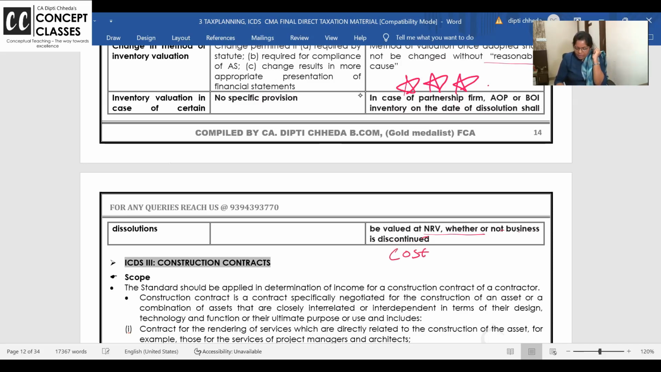Ma'am, but on this date, cost is 18,000 and NRV is say 24,000. So cost or NRV, whichever is lower, this. But when the firm is dissolving, how are they going to value the closing stock? Market value, NRV. Selling price minus all that. Even if it is higher, I want you all to write the example and put a tick here. And tell me, is this point clear or not?